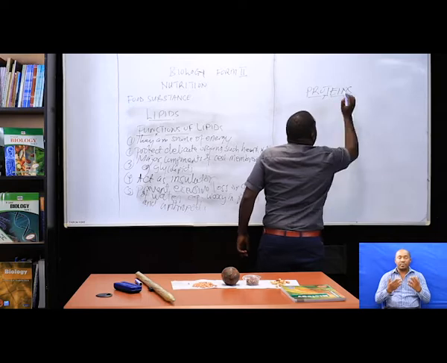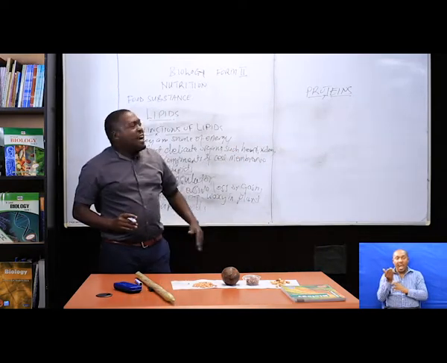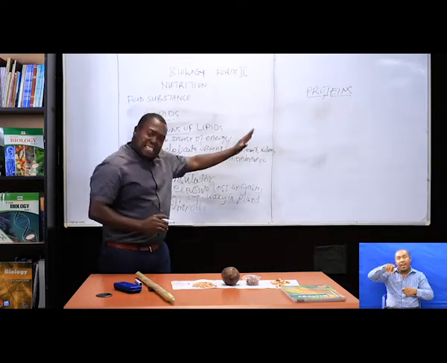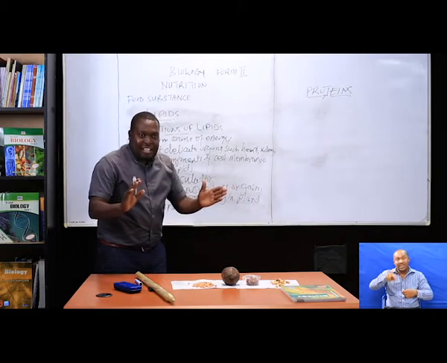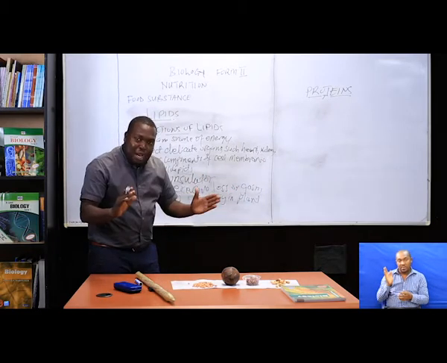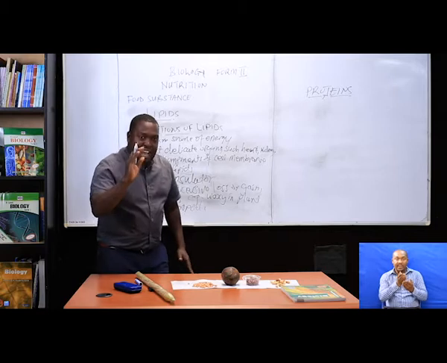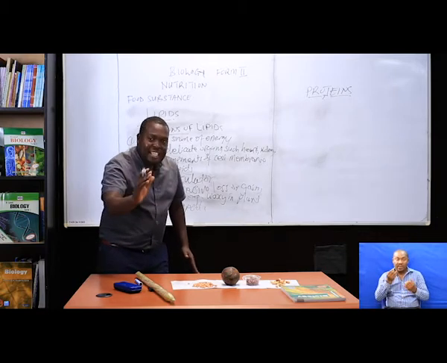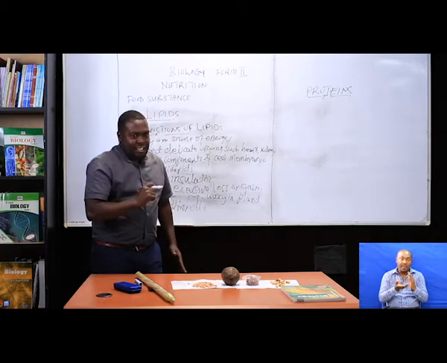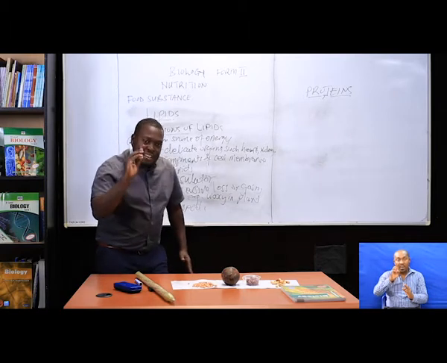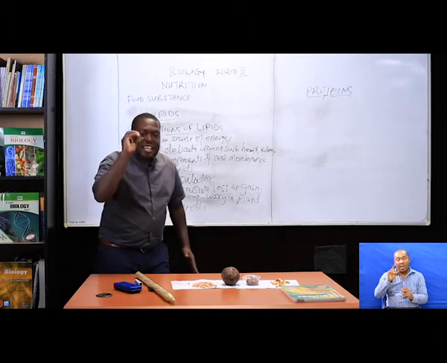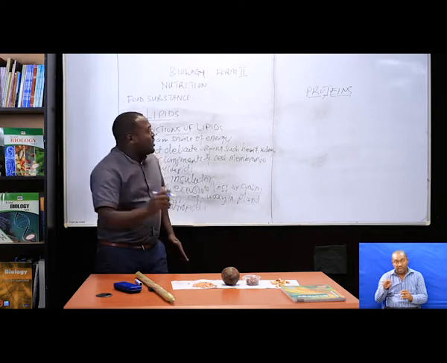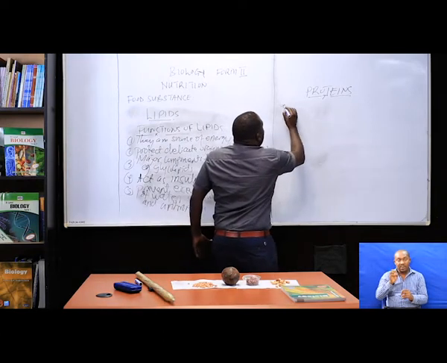Proteins. Now, what are proteins? Proteins are the food substances that are made up of carbon, hydrogen, oxygen, and nitrogen. Carbon, hydrogen, oxygen, and what? Nitrogen. So these proteins, they are made up of